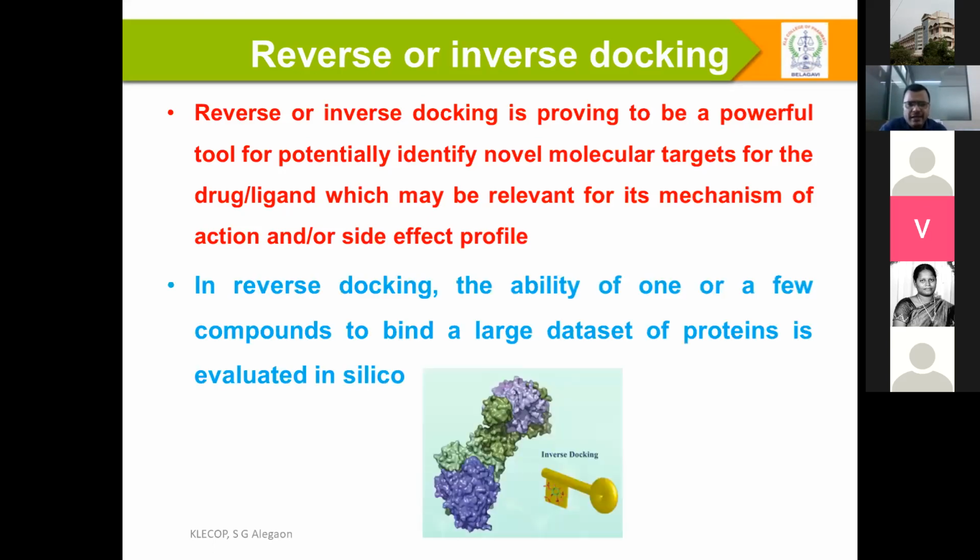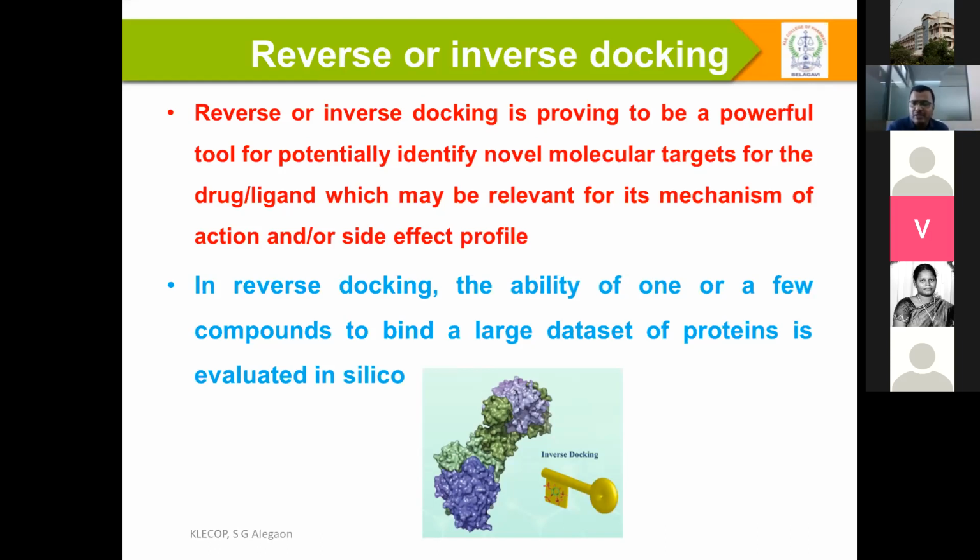Next, reverse docking, as already explained in the last slide, is the ability of one or a few compounds to bind a large data set of proteins, and it can be evaluated in silico or by some server or web server.